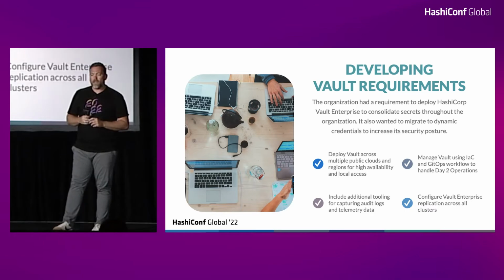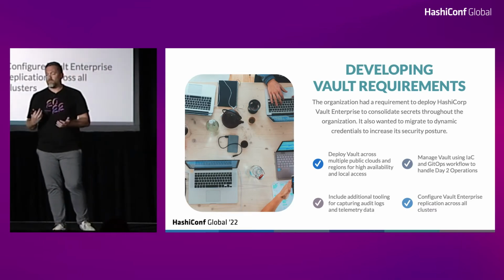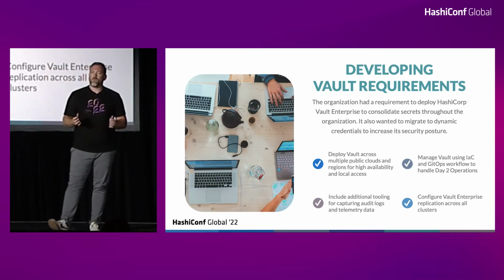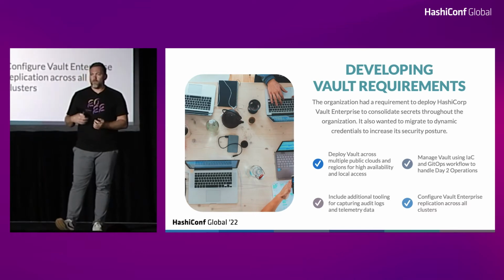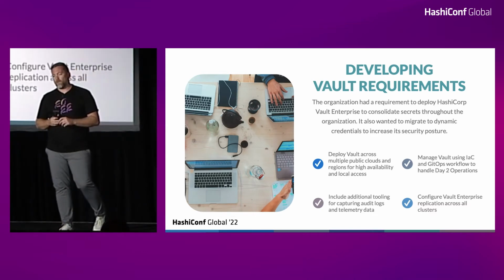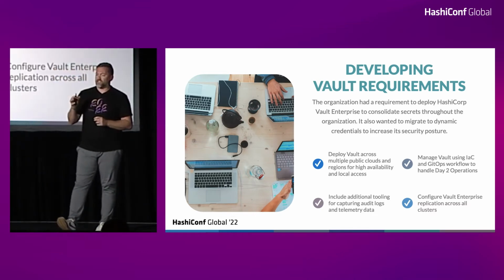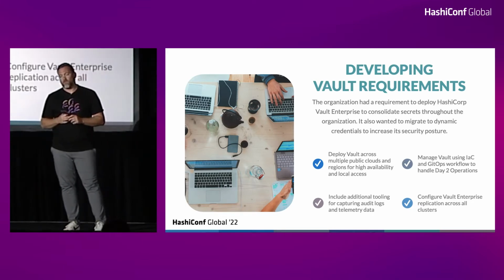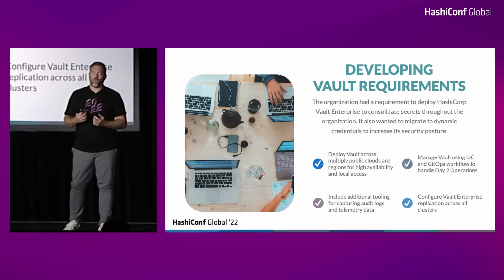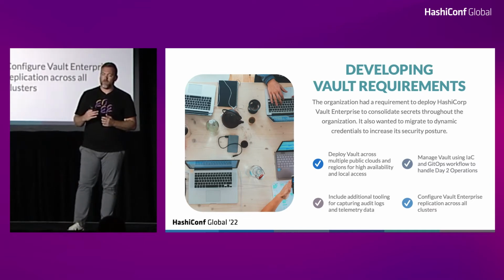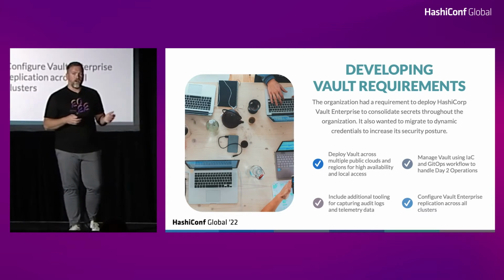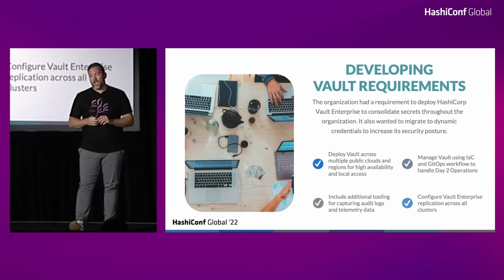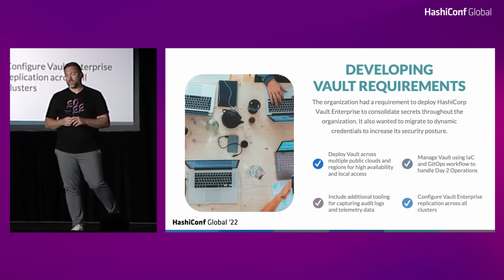As I mentioned, we wanted to manage Vault using infrastructure as code and more of a GitOps workflow, right? Anytime we wanted to make changes, we simply submit a PR against Packer or Terraform or those kinds of things, and then we are able to manage the solution that way. Including additional tooling. I mentioned the audit logs before. Obviously, Vault is a security tool. We want to make sure that we're auditing everything that's happening within there. Not only that, but being able to visualize that in something like Datadog, which Josh's organization uses, and be able to capture telemetry metrics in there as well.